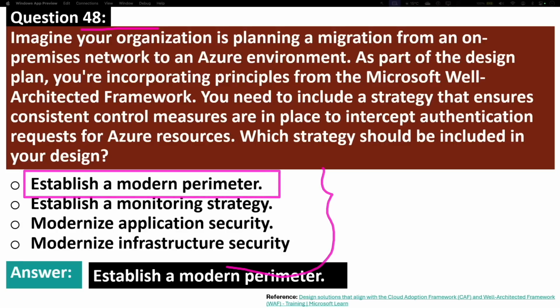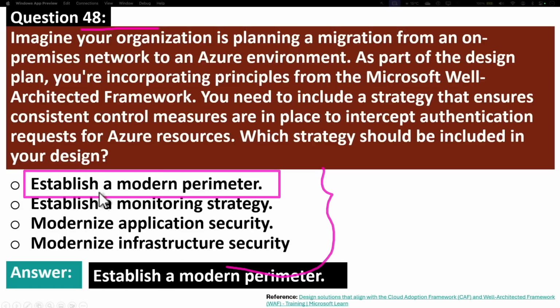So first of all, what is the Microsoft Well-Architected Framework? The Microsoft Well-Architected Framework, or WAF, is a set of guiding principles and best practices designed to help architects and developers build, manage, and optimize their cloud solutions effectively. So let's look into a use case of the Microsoft Well-Architected Framework. Organizations migrating their workloads to the cloud can use this WAF to ensure a smooth, efficient transition.